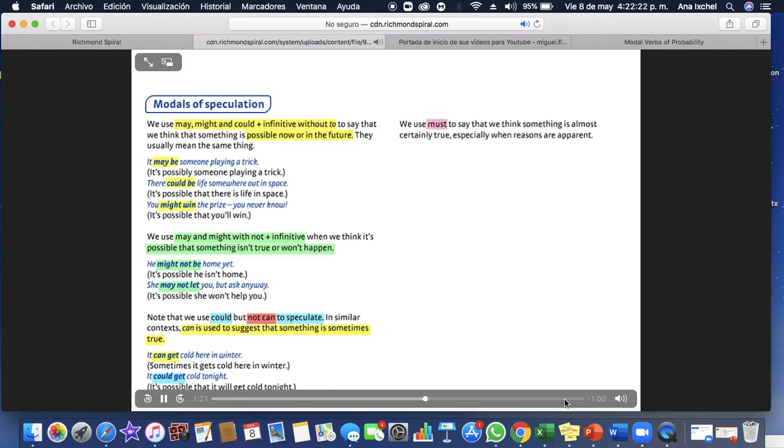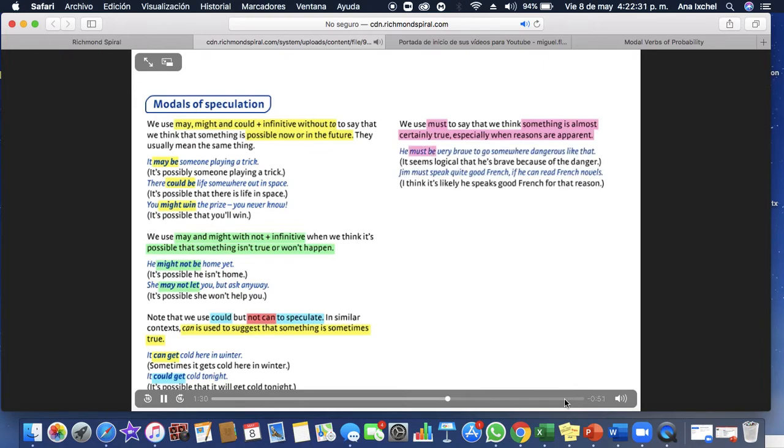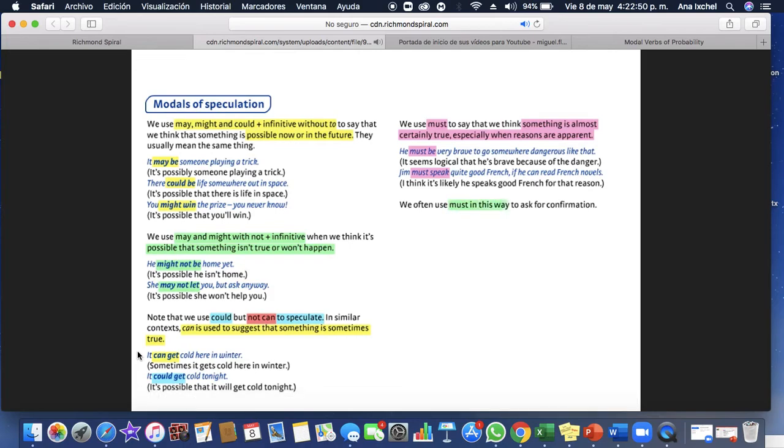We use must to say that we think something is almost certainly true, especially when reasons are apparent. He must be very brave to go somewhere dangerous like that. It seems logical that he's brave because of the danger. Jim must speak quite good French if he can read French novels. I think it's likely he speaks good French for that reason. We often use must in this way to ask for confirmation.